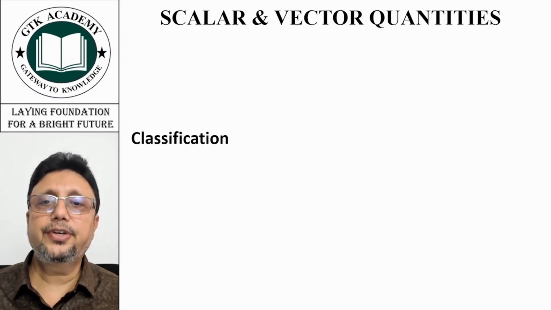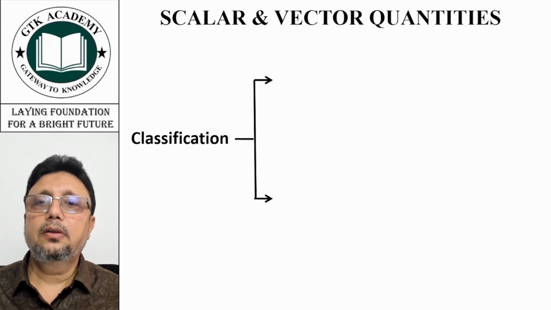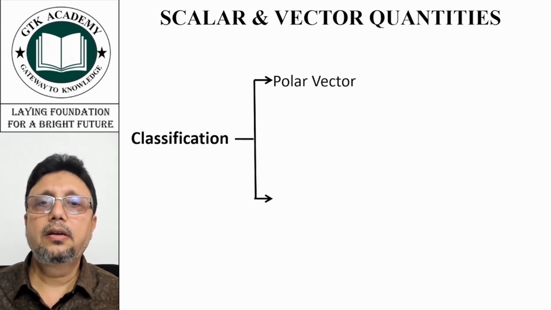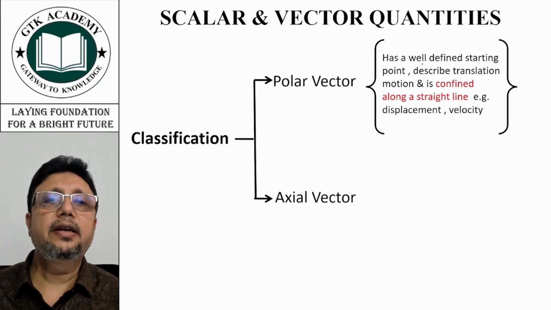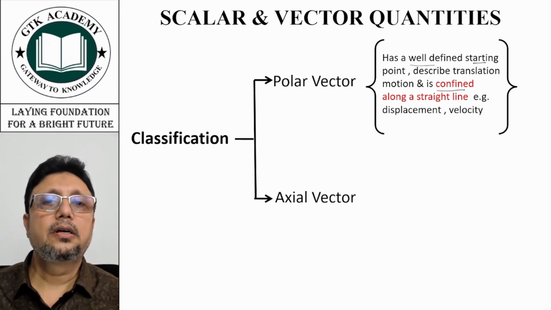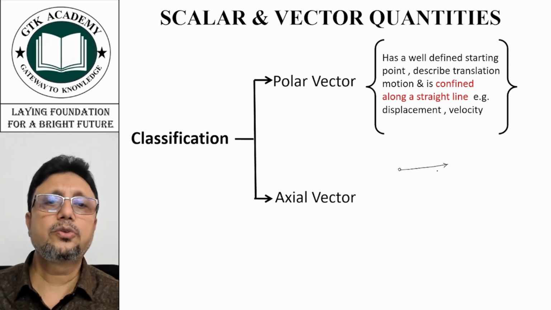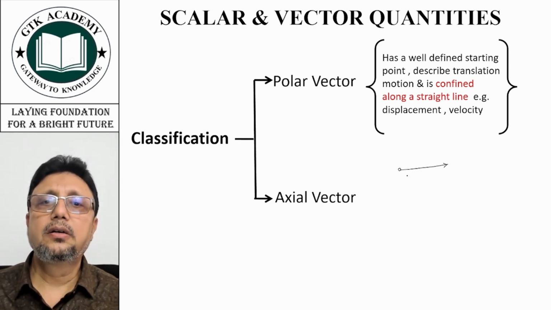Let's talk about classification. They are classified as polar and axial vectors. Now what is a polar vector? It has a well-defined starting point, describes translational motion, and is confined along a straight line. Displacement, velocity. For example, if you have any particle here, this is the starting point and it moves in this direction, so this is the displacement. So that is confined along a straight line.